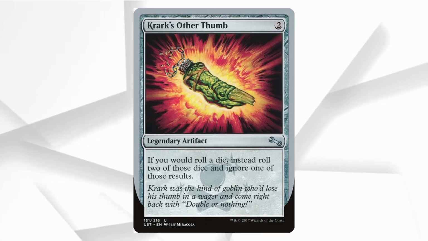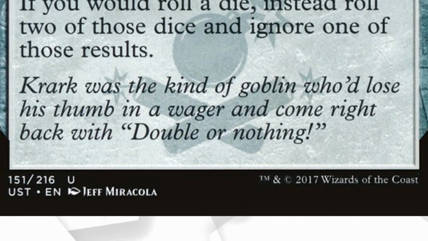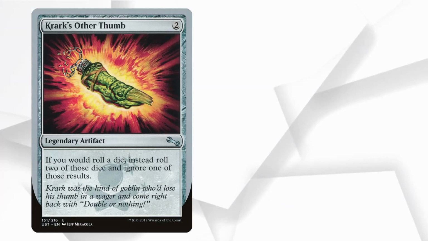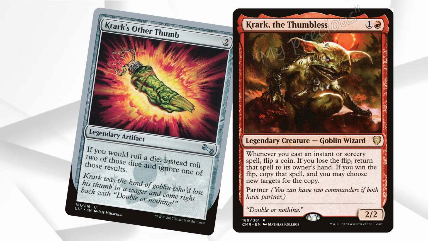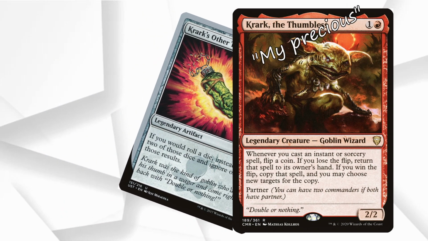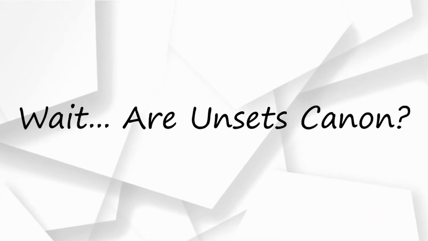Wrong. Enter Krark's other thumb from Unstable, and its flavor text: Krark was the kind of goblin who'd lose his thumb in a wager and come right back with double or nothing. This, combined with Krark the Thumbless's flavor text, seems to confirm the existence of Krark's other thumb in the official Magic storyline, which led me to the question, wait, are Unsets canon?